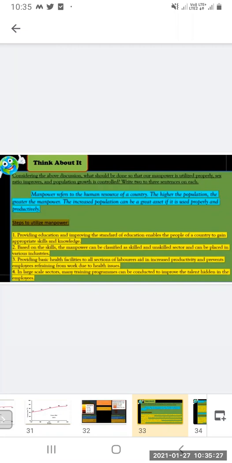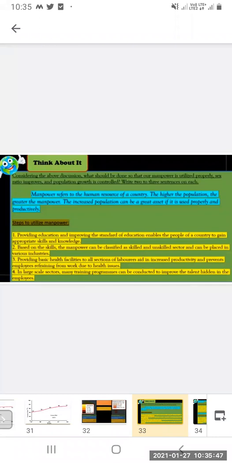Now, steps to utilize manpower. Providing education and improving the standard of education enables the people of a country to gain appropriate skills and knowledge. So first, education should be provided, and the standard of education should be improved.